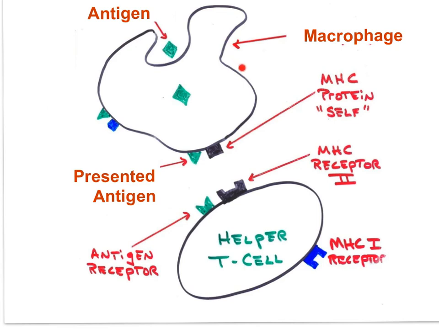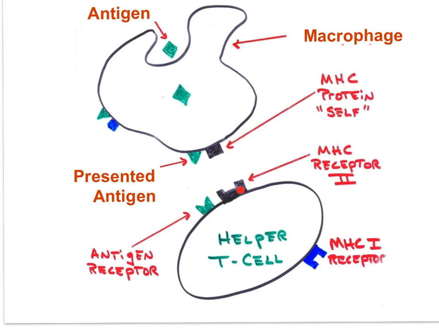So here is a macrophage that is engulfing an antigen. Remember that an antigen is any small part of a pathogen that would stimulate the response of these cells. The macrophage digests the antigen and then displays part of the antigen on its membrane as the mechanism to identify and activate the specific helper T cells that will work to remove the pathogen from the body.